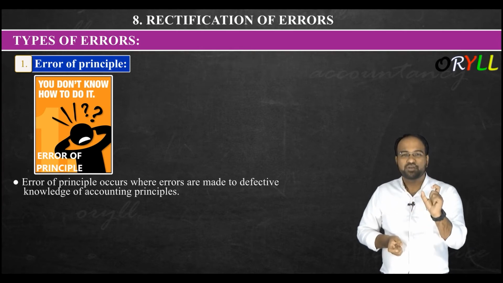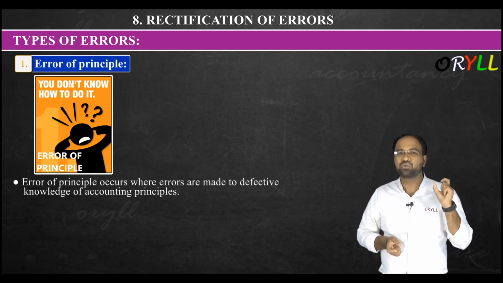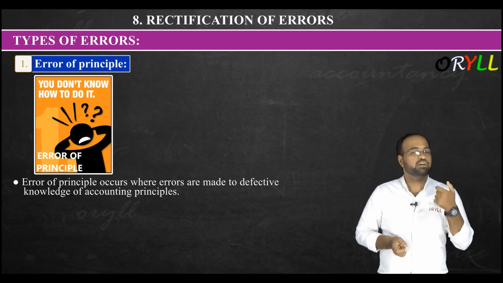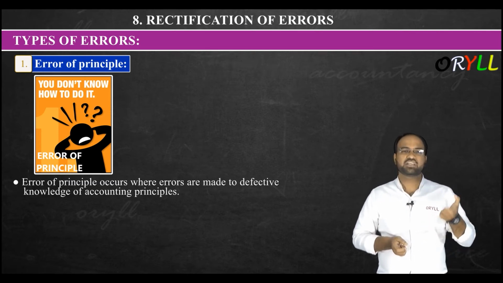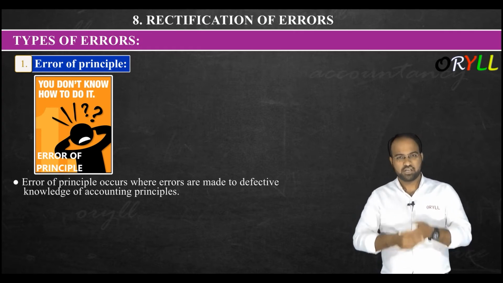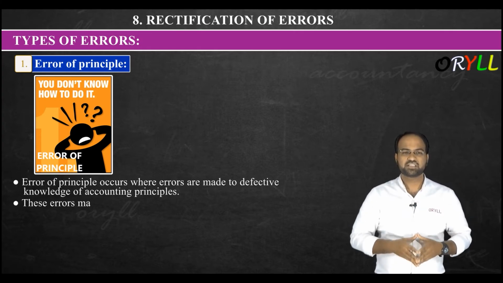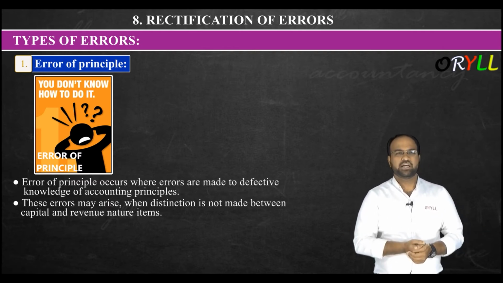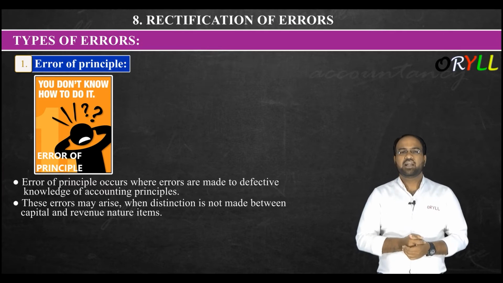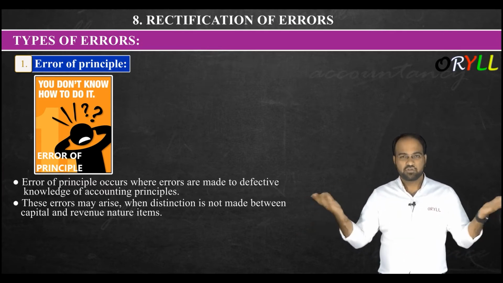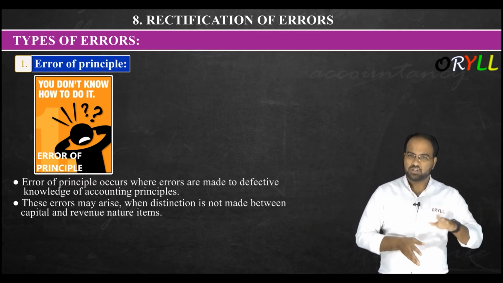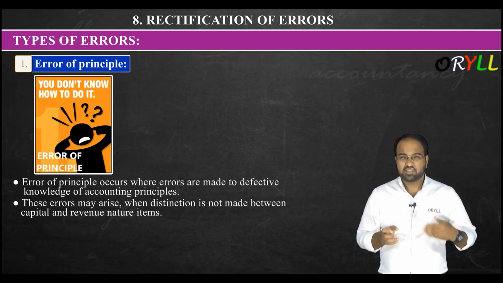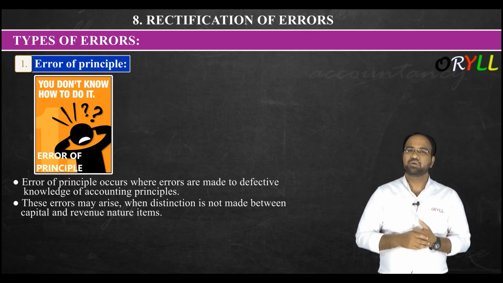It means the person who is responsible to maintain and write down these accounting entries does not have the full knowledge of accounting principles, hence we are calling this an error of principles. These errors may arise when a distinction is not made between capital and revenue nature items. We know that all capital items shall be written down separately, and revenue items shall be written separately. So if you do not have this accounting principles knowledge, then you will make some mistake.